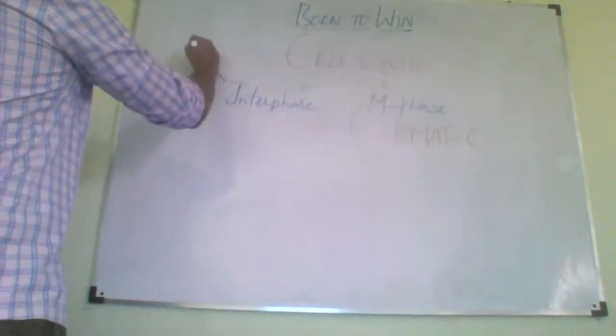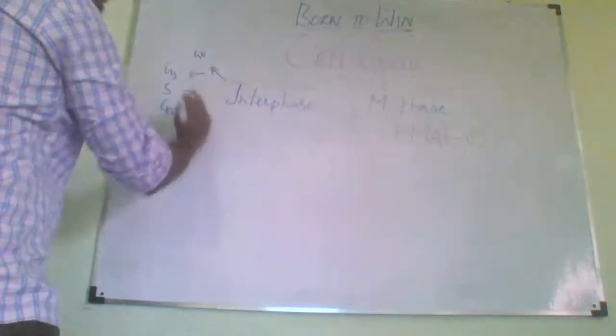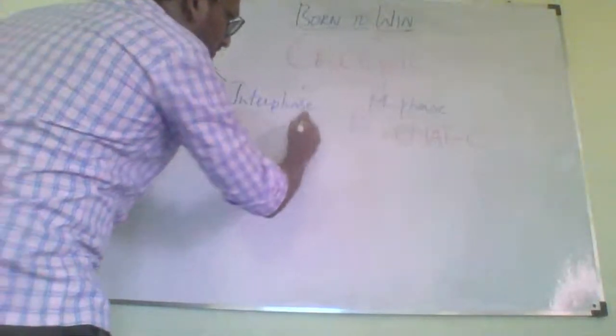You can draw like this. What I will do is I'll rub this. I'll put here: you have G0, you have G1, S and G2 phases. So if you draw a cell cycle like this,